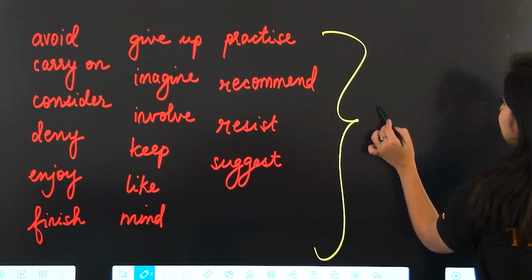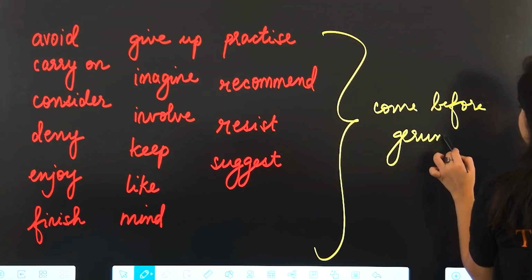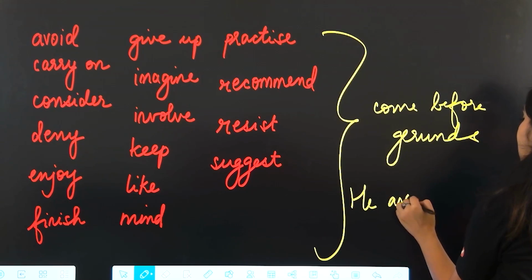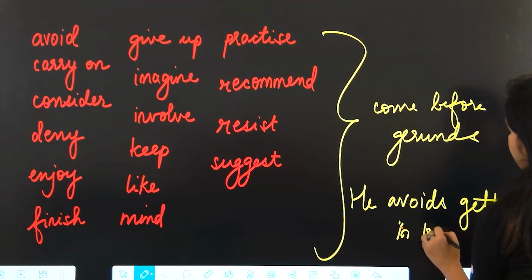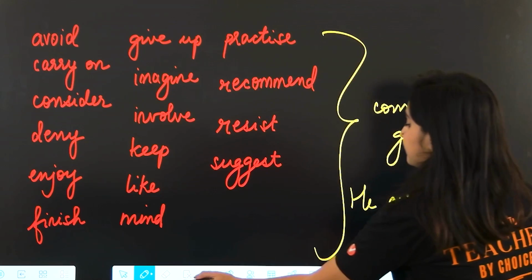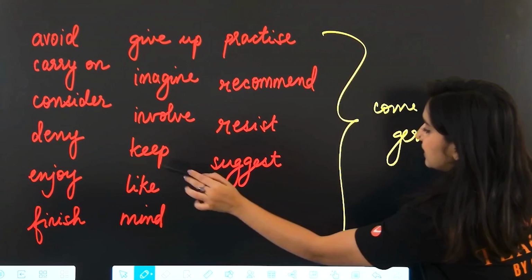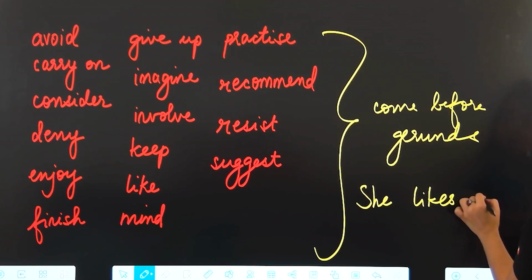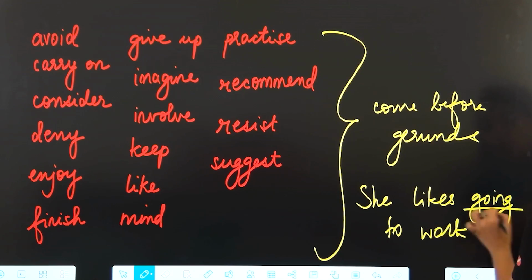You need to know that they come before gerunds or the ing form. Alright? For example, he avoids getting in trouble. Alright? Avoids getting in trouble. Okay? Or we can say, let's say, she likes going to work. Going. Alright?